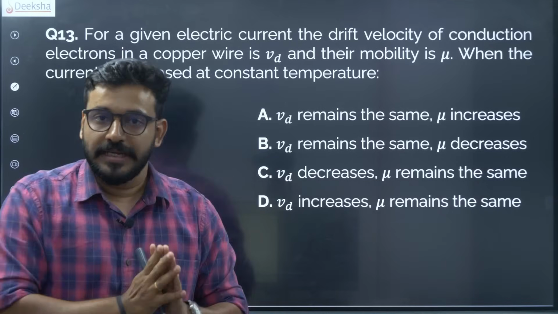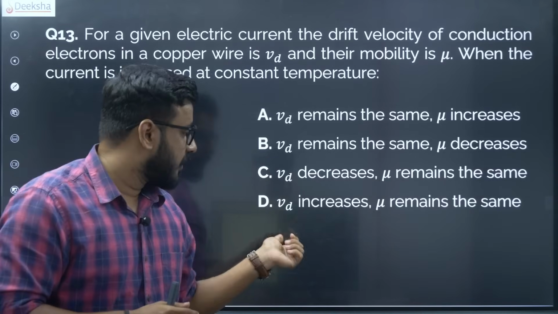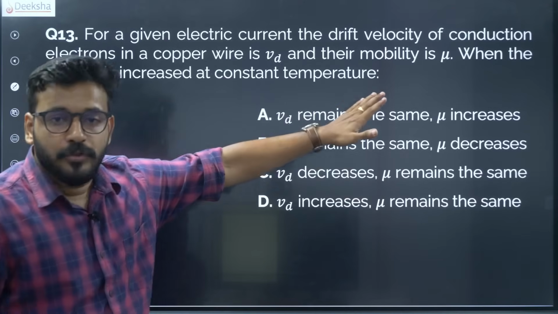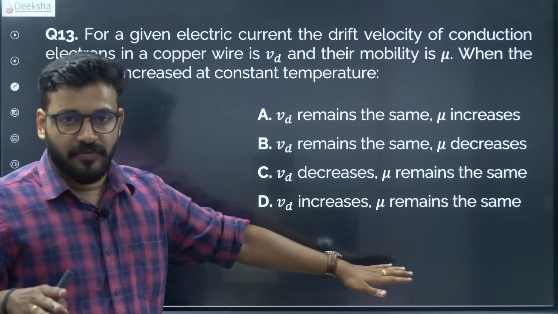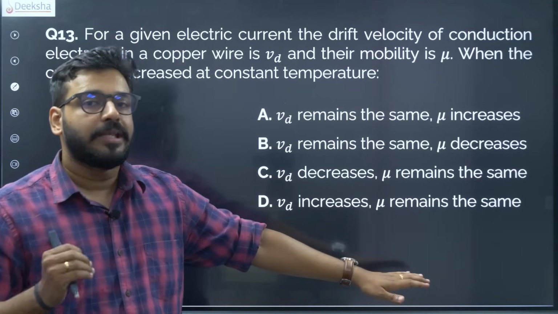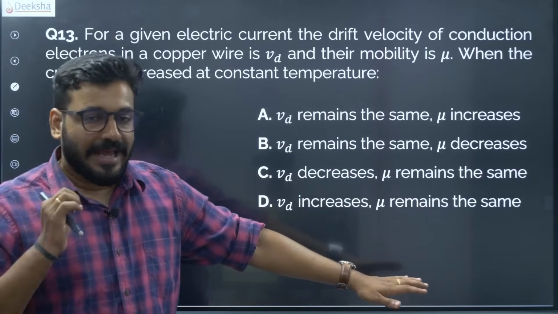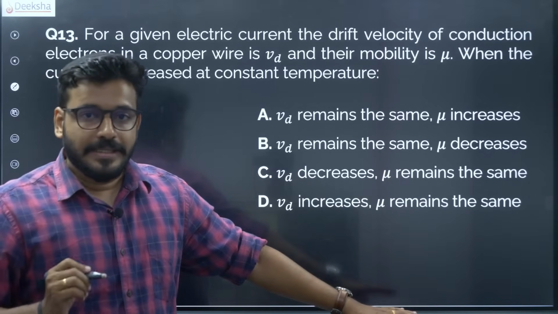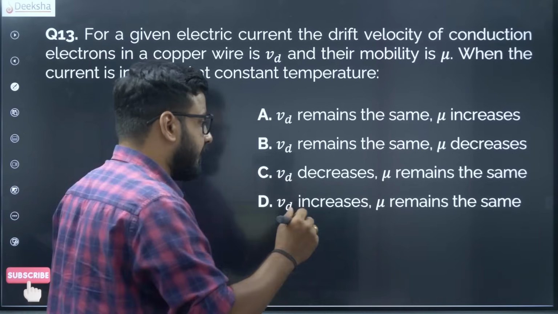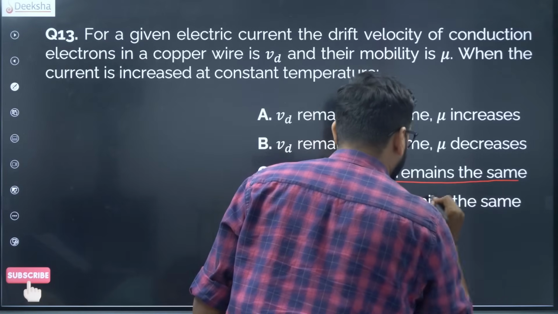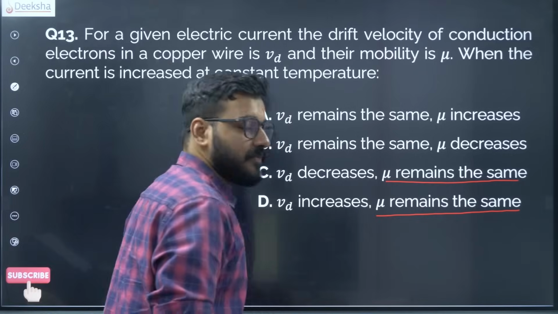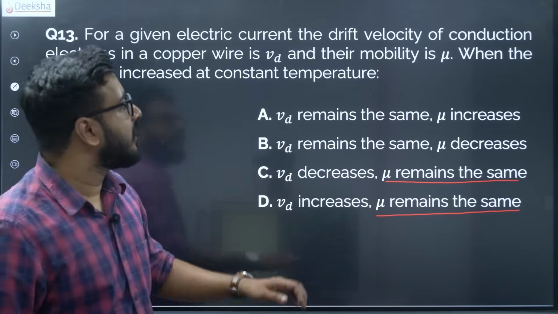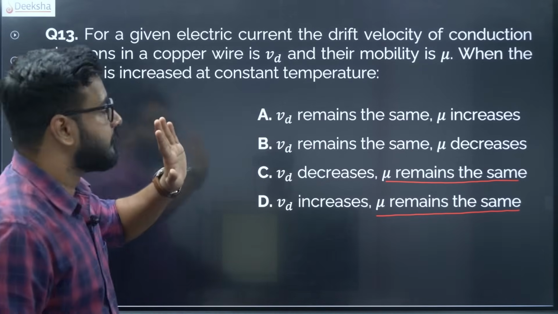You just need to know the relationship between drift velocity and mobility. Mobility and current, what do you think is the relation? Mobility is defined as drift velocity per unit electric field. It is actually independent of current. Mobility is independent of current, therefore the mobility remains the same. There is no change in the mobility because of any change in the current.